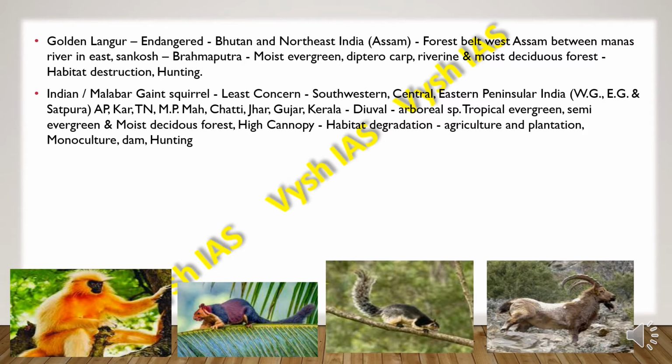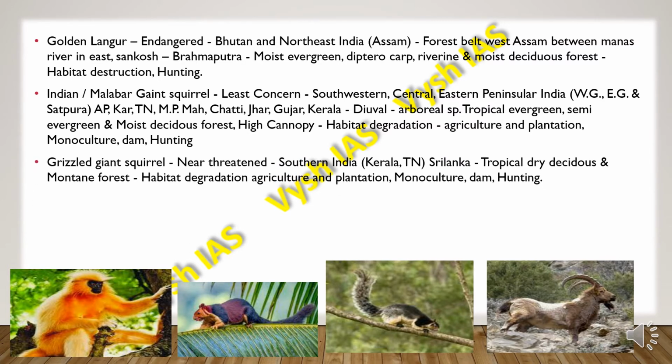and the Satpura. They are also found in Andhra Pradesh, Karnataka, Tamil Nadu, Madhya Pradesh, Maharashtra, Chhattisgarh. Then we have Jharkhand, Gujarat, Kerala. So they are diurnal and arboreal species. They are found in and around tropical evergreen, semi-evergreen and moist deciduous forest where high canopies will be there. They mainly face a threat because of habitat destruction, agriculture and plantation, also because of monoculture, then the building of dams and also hunting.